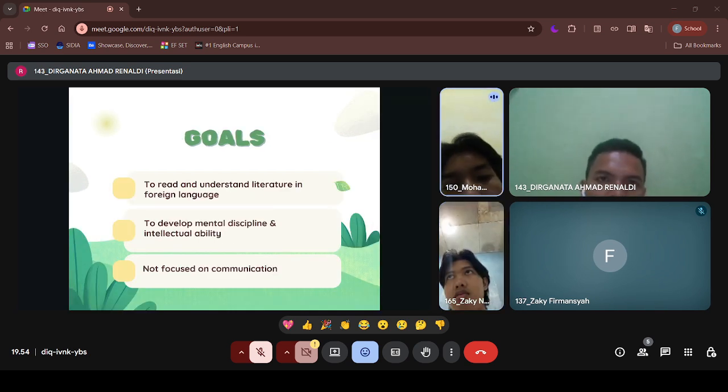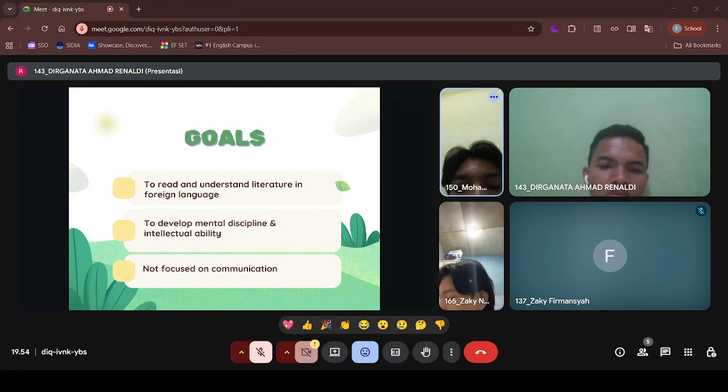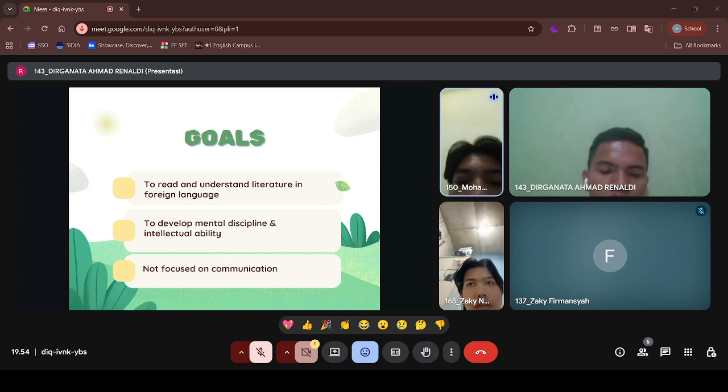For the goals can be summarized into 3 points. Number one, to read and understand literature in a foreign language. Number two, to develop mental discipline and intellectual ability. And then number three, not really focus on communication. So this method is not focused on communication, but more on understanding written text and grammar. In other words, the GTM is designed to strengthen reading and grammar skill rather than speaking or listening.